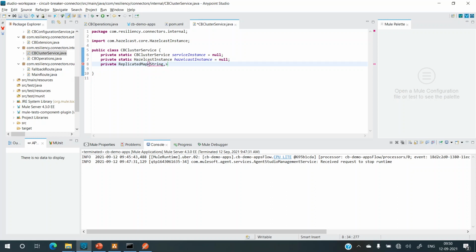So what I'll do is create an enum to have the state. Let's keep it as CBState, and I'll create this class CBState, and let's name this cbStateMap equals null. So everything will be null. We'll initialize it later on. Now let's create a CBState enum.